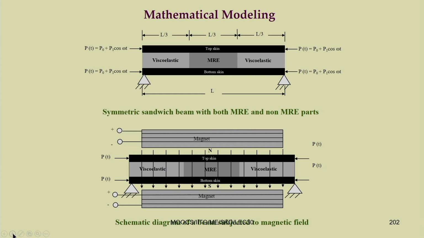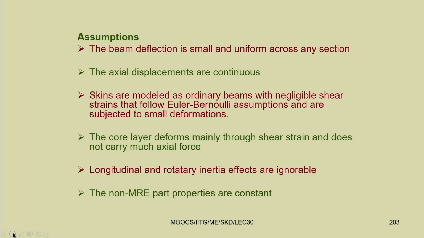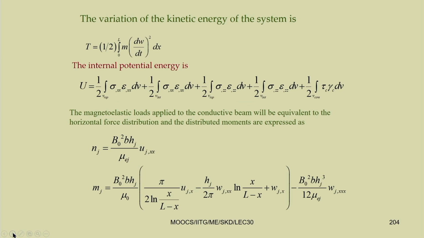In this particular case, let us have a sandwich beam subjected to axial loading, and a magnetic field is applied. So, we can have different boundary conditions. For different boundary conditions you can derive the kinetic energy, the potential energy, and then the loading. If we take the skin material to be conductive, then we can have the Lorentz force and couple.